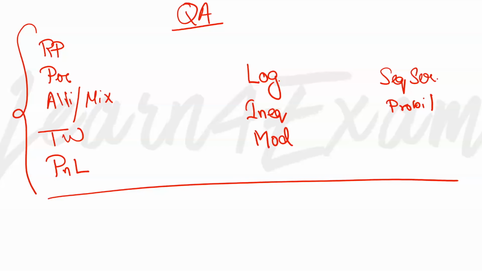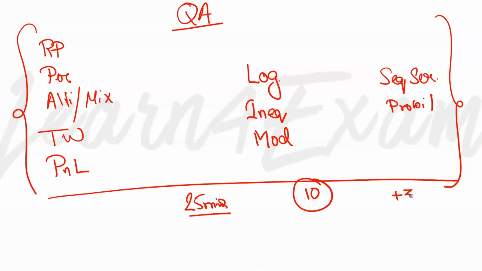Whenever you see questions from these chapters, take somewhere around 10-15 seconds to read the question once and identify if it is easy, medium or difficult. There are very good chances that the question would be on the easier side, because from these chapters they do not tend to make difficult questions. For the first 25 minutes of your QA paper, if you can scout around 10 of these questions, you are plus 30 ahead, because on easy questions I do not want you to make a single error.